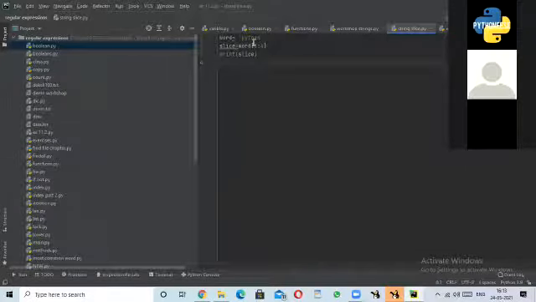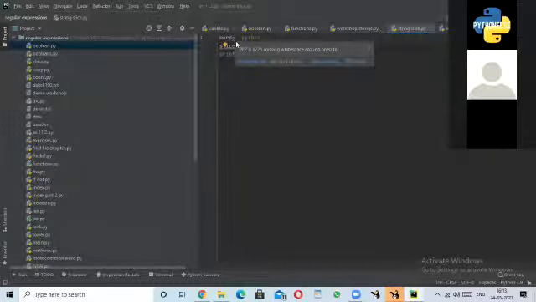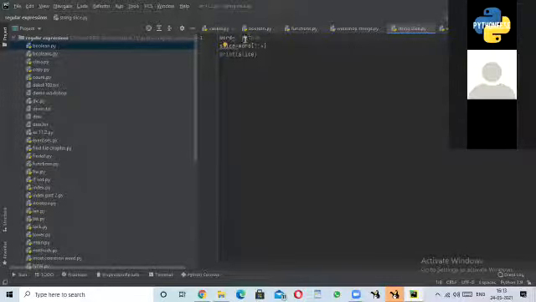There are also indexes of letters inside a string. Index is just the place of a letter inside the word. For example, you can see P has an index of 0. So the starting letter has a 0 index, and it moves on. Then Y is 1, and so on. Now you can see I have sliced this. Slicing is very easy. You just have to make one more variable. Then you write the earlier variable in which you have written the string, and you write the index from which you have to start, and the index at which you have to end. You just have to add one to it and write it.